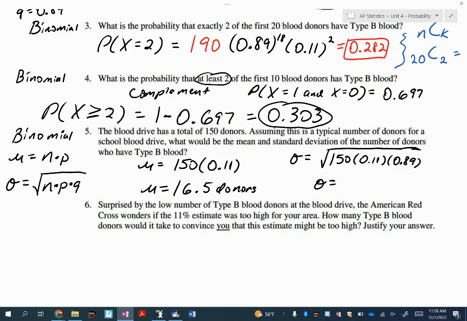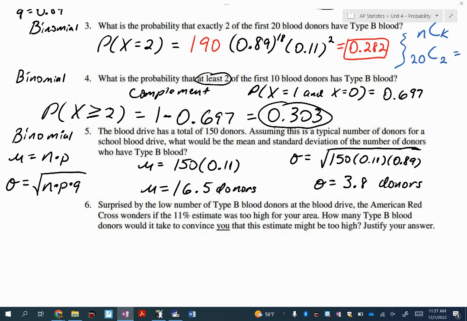Anyone confirm, Jonathan's 3.832? Got one here. Raul's got it. I'm going to round it, Jonathan, to 3.8 just because my decimal for the mean was just in the tenths. But Jonathan, if you wrote 3.832, that's fine. Okay. Everybody okay with that? Just using some formulas? Again, am I saying I'm going to get exactly 16 donors that donate type B blood? No. Right? But I'm expecting it to be around there.